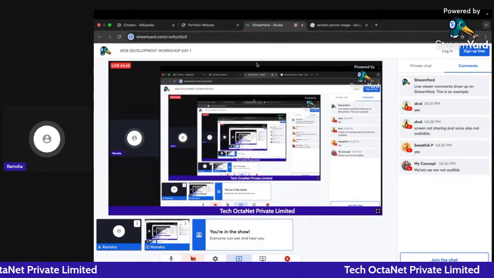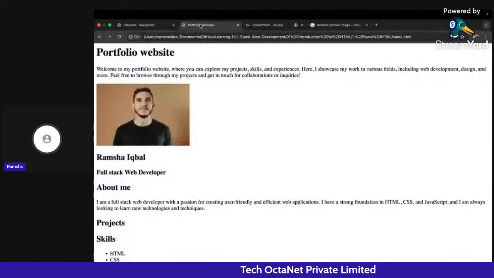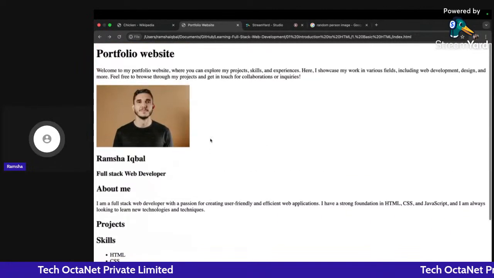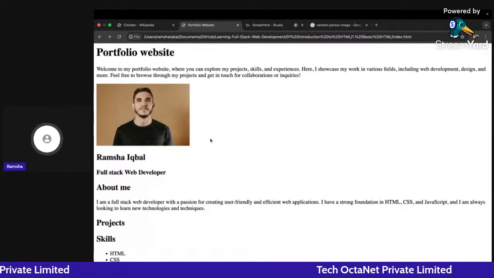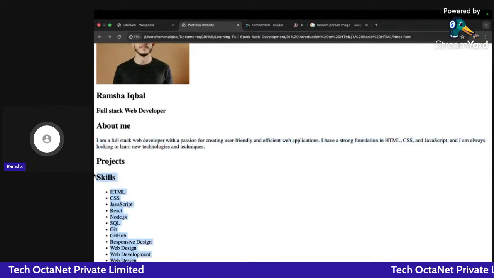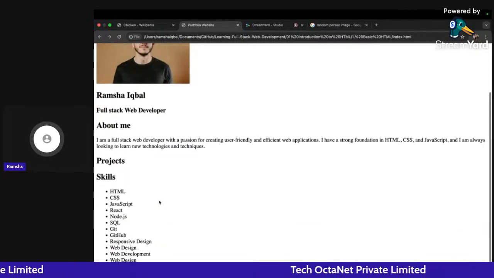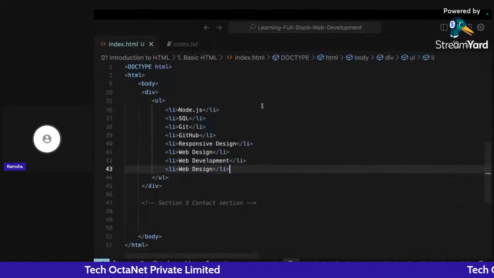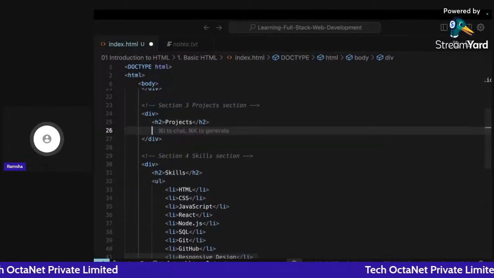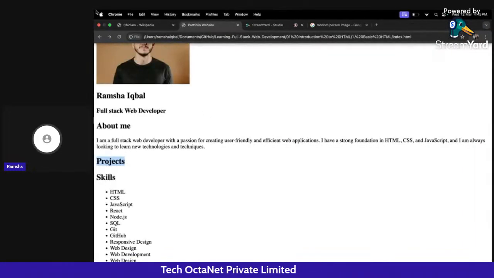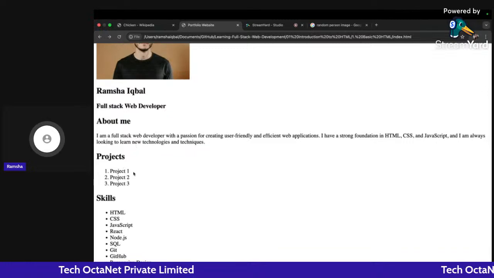I hope it's clear now, I guess. Okay, so yeah, we have added a description of our portfolio, heading and everything. And we have also added an about me section here, displaying all the projects with relevant skills that we have here, right? So we have added these sections. Inside the project section, we don't have anything. So let's add something here also. So inside projects, what we have is some list of projects, for example, and we have links for it, right?